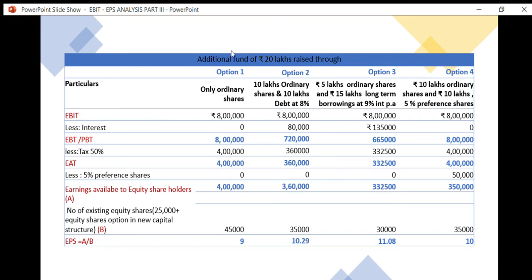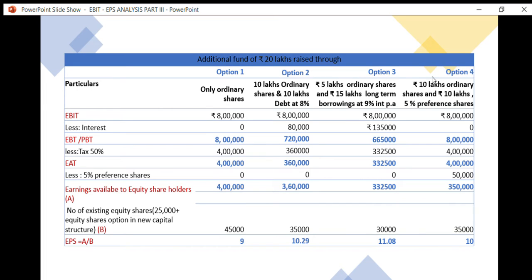Option 1 is purely ordinary shares. The additional fund of 20 lakhs is financed through purely ordinary shares. In the second option, 20 lakhs is financed through 10 lakhs ordinary shares and 10 lakhs debentures at 8%. Debentures at 8% means this 8% is nothing but the interest we are paying on using rupees 10 lakhs. And in option 3, we are using 5 lakhs ordinary shares and 15 lakhs long term borrowings, and 9% interest we are paying for borrowing 15 lakhs.